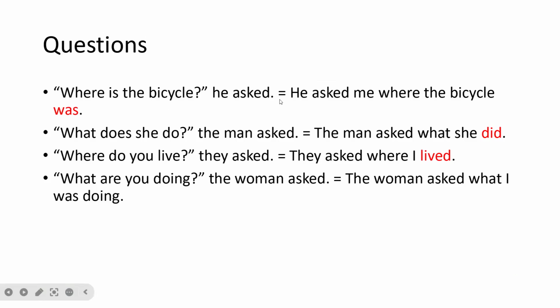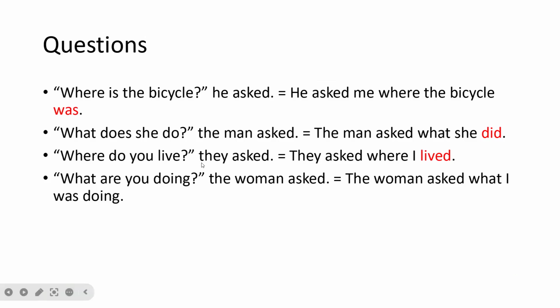So this sentence becomes, he asked me where the bicycle was. And I want you to pay attention to the verb here. It is in the present tense, but we have to use "was" because remember, we always go to the past tense. But if you notice the structure here, the "was" we push to the end of the sentence. Very good. "What does she do?" the man asks. The man asked what she did. Do, did, the past tense.